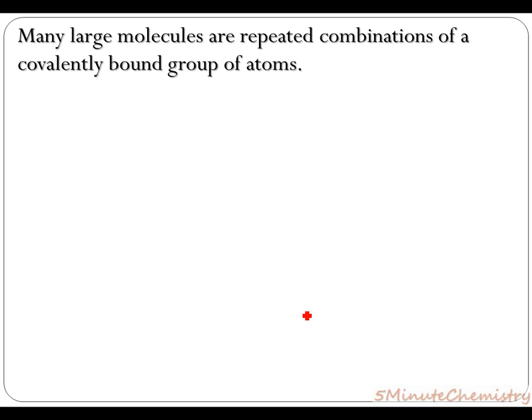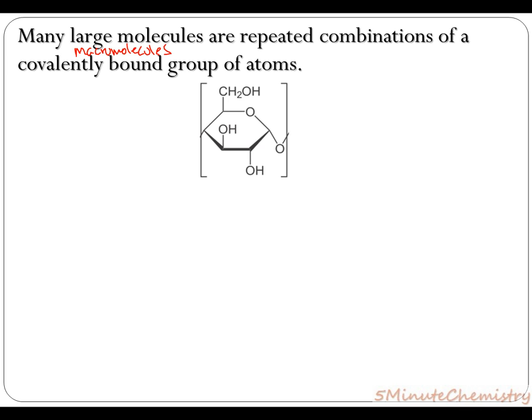Many large molecules that we see are repeated combinations of covalently bound groups of atoms. You might hear these molecules described as macromolecules. Macro just means large. Okay, they're big molecules. And many of them are combinations of covalently bound groups of atoms. This would be one example of a covalently bound group. Now you'll notice there's room on the left and the right for additional bonds to form.